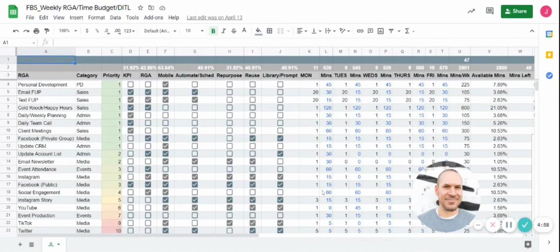Hello there. I wanted to run you through this quick explanation of the Focus Beverage Solutions weekly RGA time budget slash DEDL. That means revenue generating activities. Time budget means that we only have a certain amount of time in the week. So let's make sure that we're using it effectively. This is basically a roadmap of how to do that.